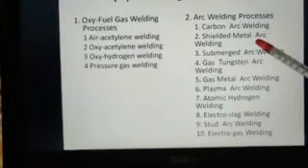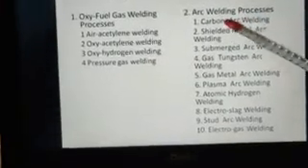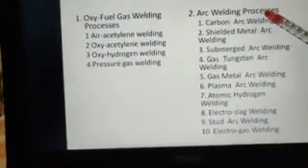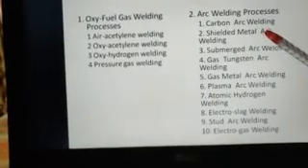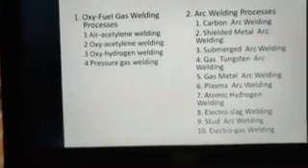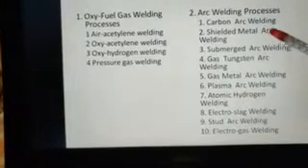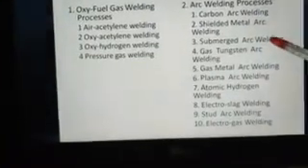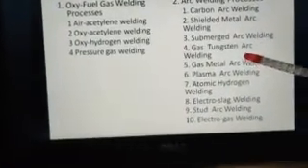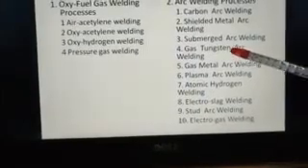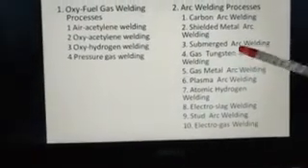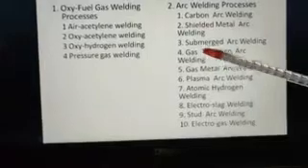Then we have the shielded metal arc welding. Instead of using carbon coils, we have the flux coated electrode, which is used in shielded metal arc welding, again forming a shielding gas over the metal arc. Then we have the submerged arc welding, the gas tungsten arc welding, also known as TIG, tungsten inert gas welding, or GTAW.